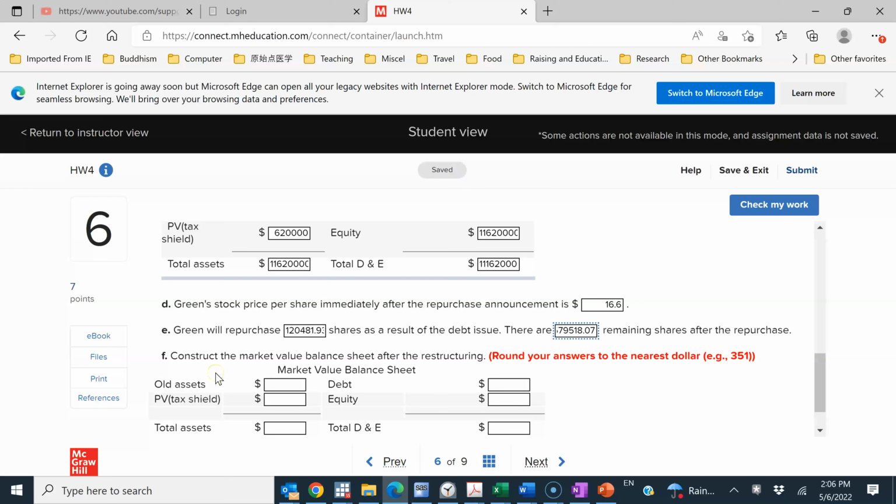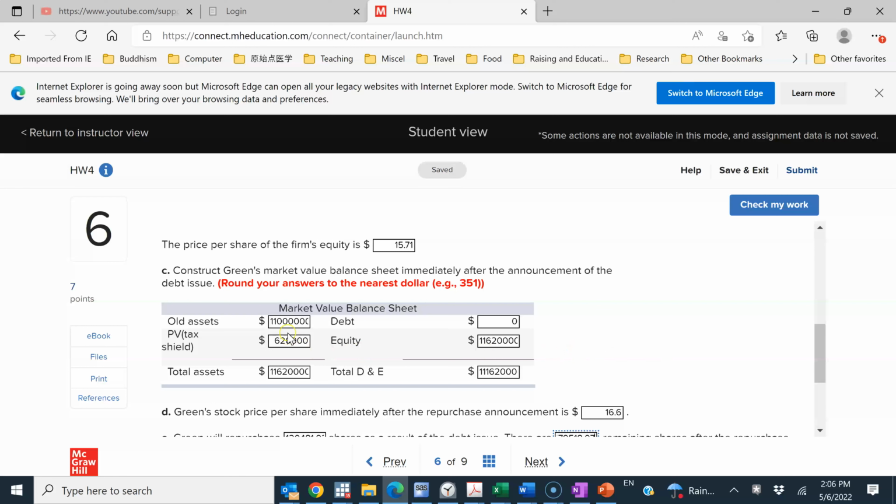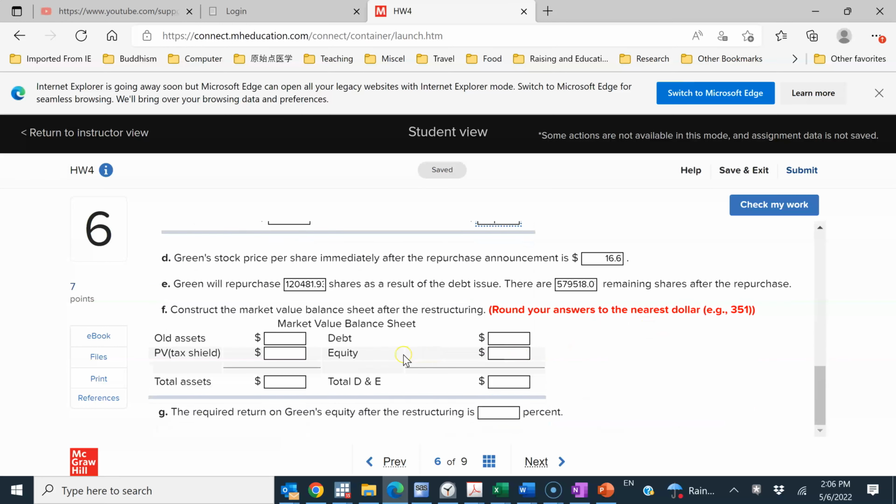Now, part F, construct the market value balance sheet after the restructuring. Round your answers to the nearest dollar. For part C, it's the same requirement. So now, after the issuance of debt, debt obviously will be $2 million.